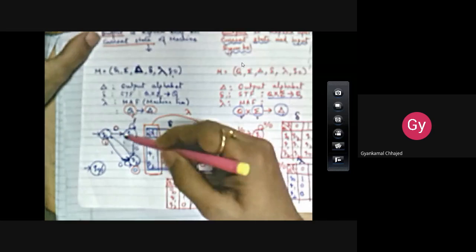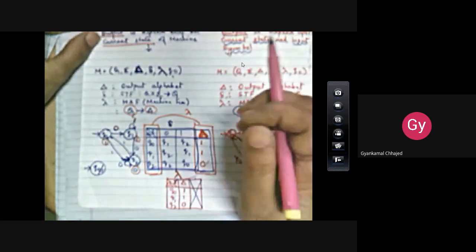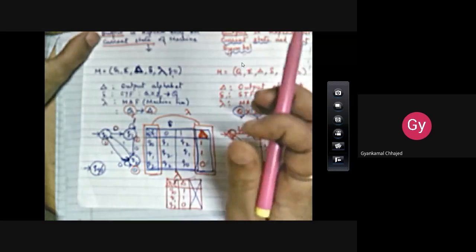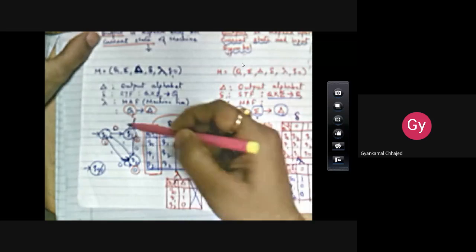So every transition is labeled with the input symbol, from the current state, the input symbol, to the next state. Now you will never find in the Moore and Mealy machine a double circle which is the indicator of a final state, because here the output is dependent on the state or the state and input symbol.